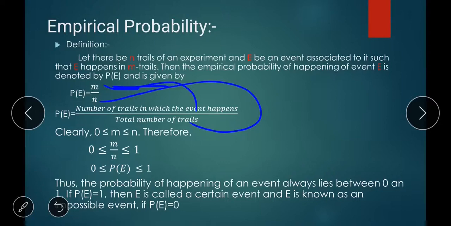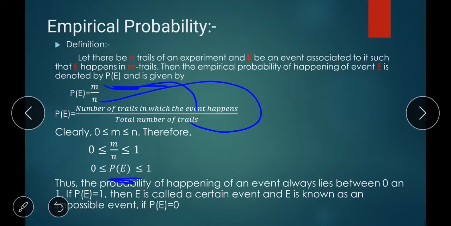Clearly 0 ≤ m ≤ n. Therefore 0 ≤ P(E) ≤ 1. Students, listen. P(E) should always be between 0 and 1. Thus, the probability of happening of an event always lies between 0 and 1. This is a very important question. One word question. This will be asked in the exam. So, listen once again. The probability of happening of an event always lies between 0 and 1.